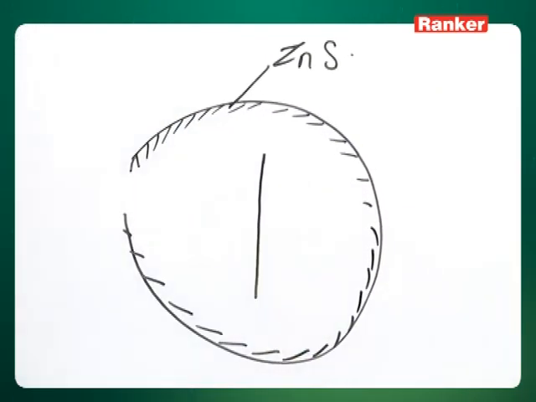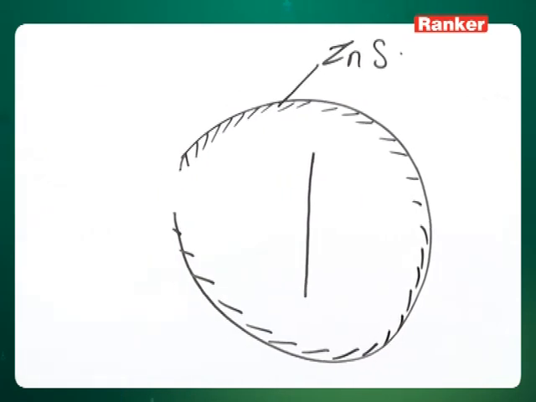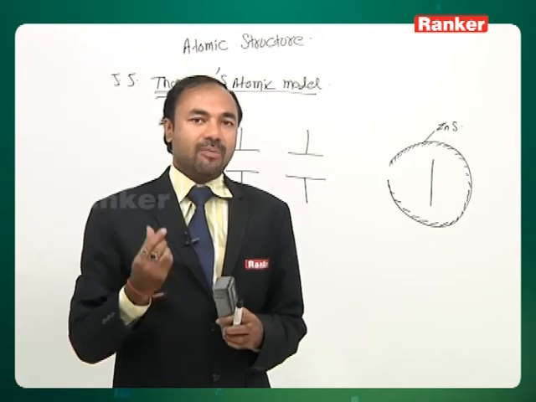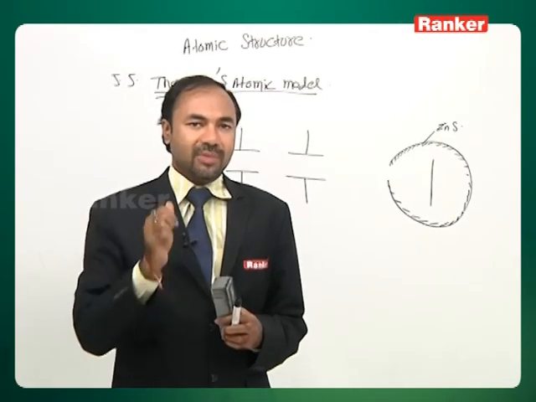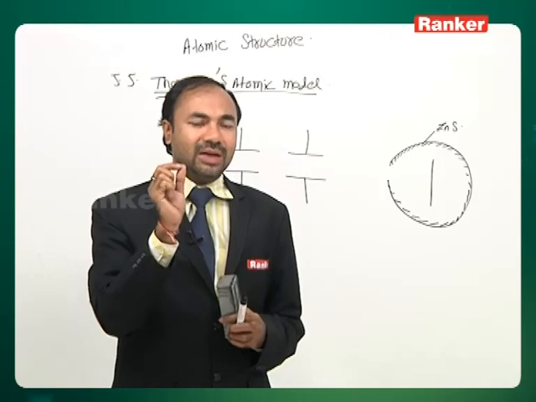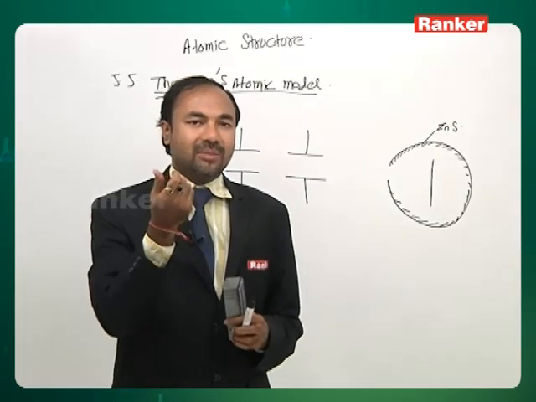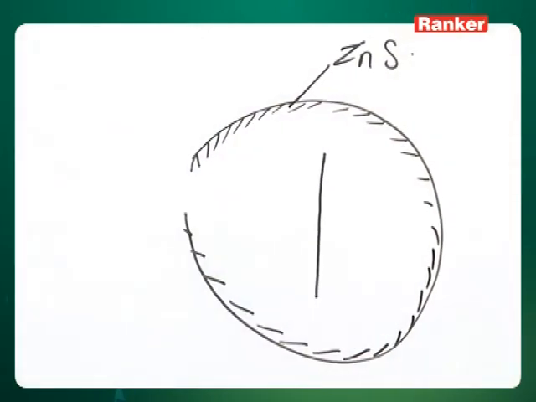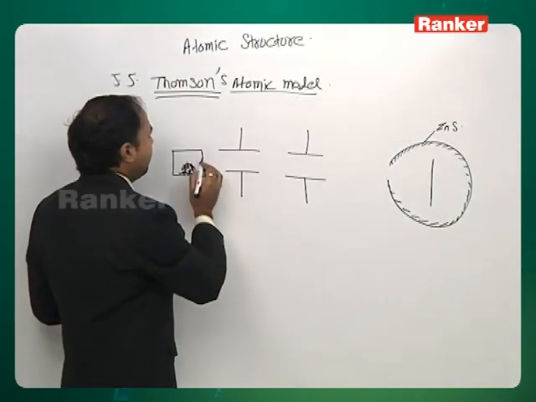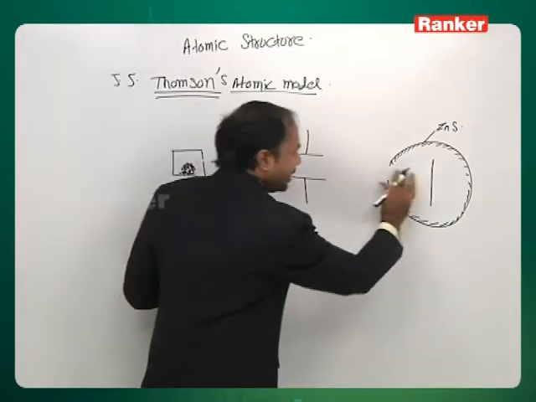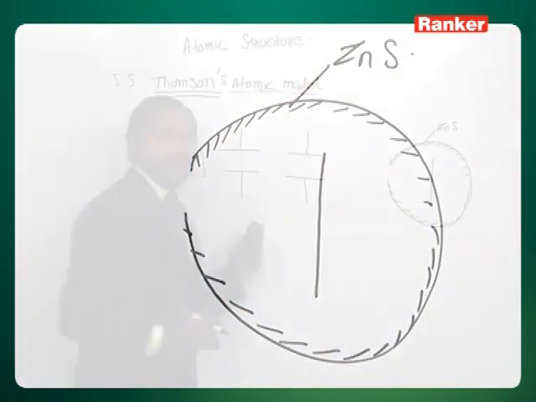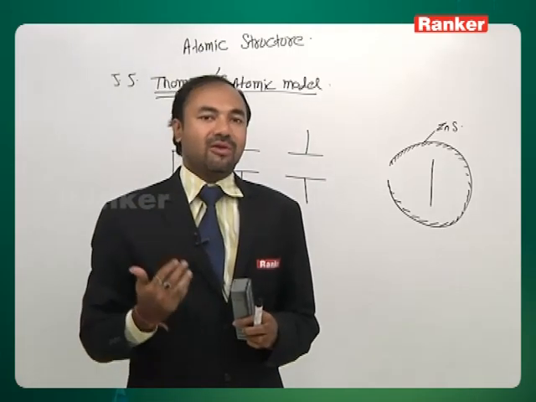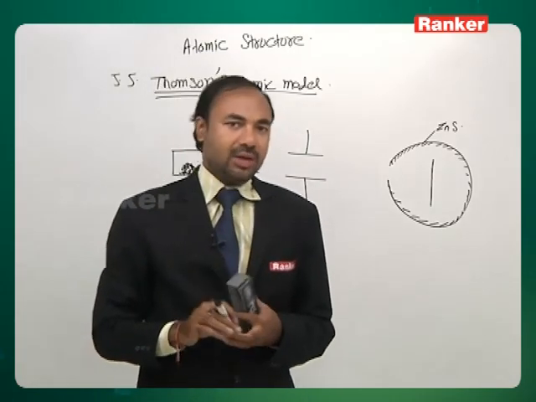The reason for taking gold foil was that it is a noble metal and highly malleable, so we can make very thin layers of gold, a single atomic layer thick. He kept this here. Now the alpha particles moved, went there and hit the gold foil. What he wanted to check was the penetration power of alpha particles.